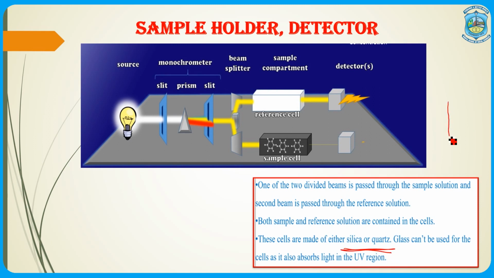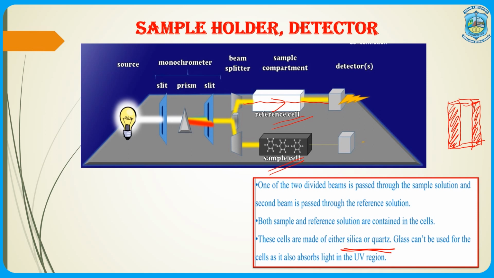If we look at the structure of the cuvette, these are small rectangular, three-dimensional holders, and the important thing about it is that two of the opposite surfaces of the cuvette are opaque, whereas two are transparent. So, when it is placed in the instrument, it has to be placed such that the transparent side falls in the region of the light path. And here in the diagram, we may see that there are two places for holders. One is the sample cell and the other is the reference cell.